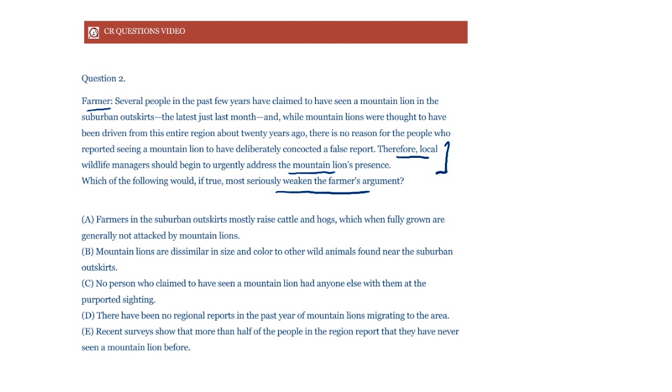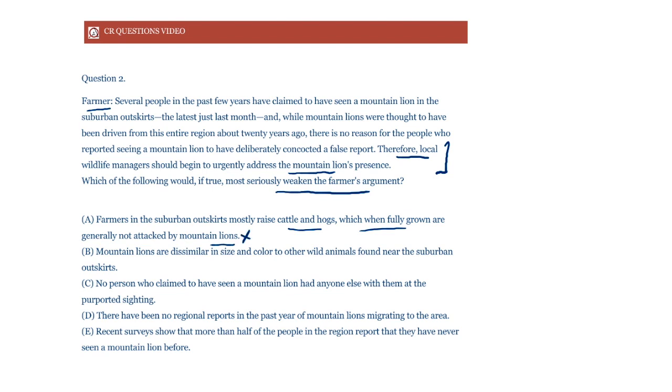Now, A says farmers in the suburban outskirts mostly raise cattle and hogs, which, when fully grown, are generally not attacked by mountain lions. Here it says that mountain lions don't normally attack cattle and hogs which are fully grown. Well, it doesn't have anything to do with our argument, right? We are discussing whether a mountain lion is present in the region or not. The damage that it can or may not do is none of our business, so it's out of scope for us.